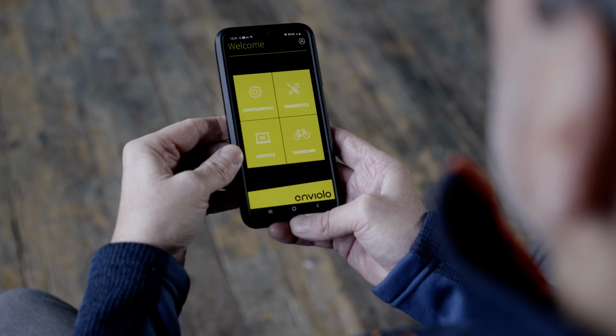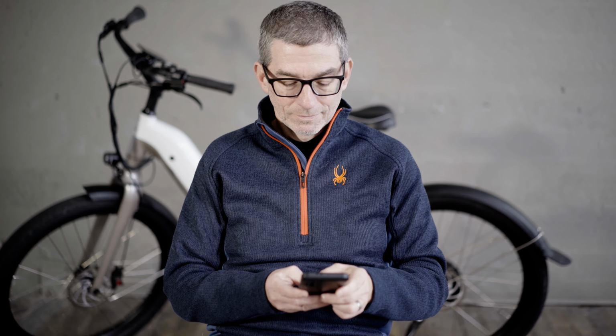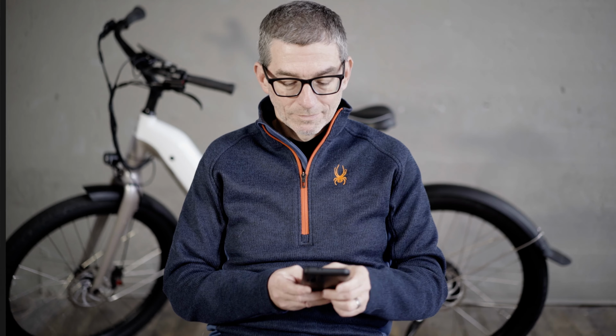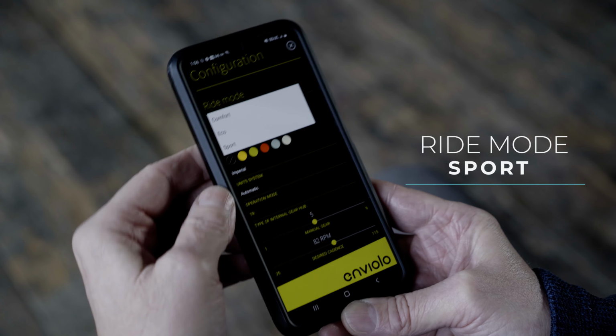Now that you're at the main menu, select the configuration screen on the top left. We want to take a moment and double-check the settings in this menu. Let's go through EVELO's recommended settings. These can be adjusted later to suit your riding style if you prefer something different. The factory settings may vary by model, and changes may be made to the factory recommended settings over time based on customer feedback. For ride mode, select Sport.